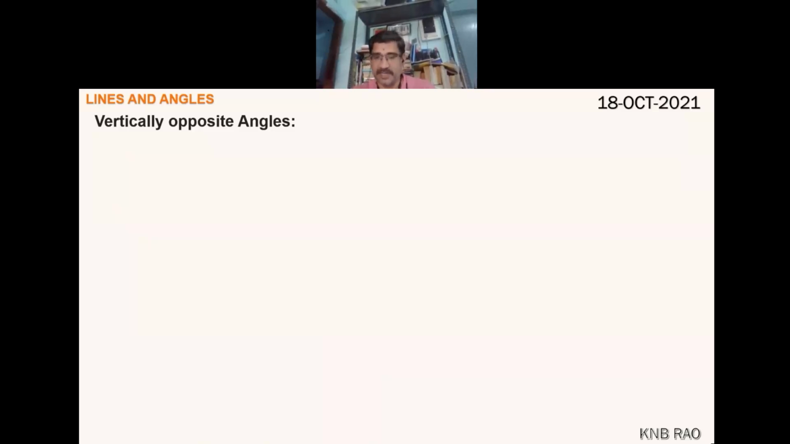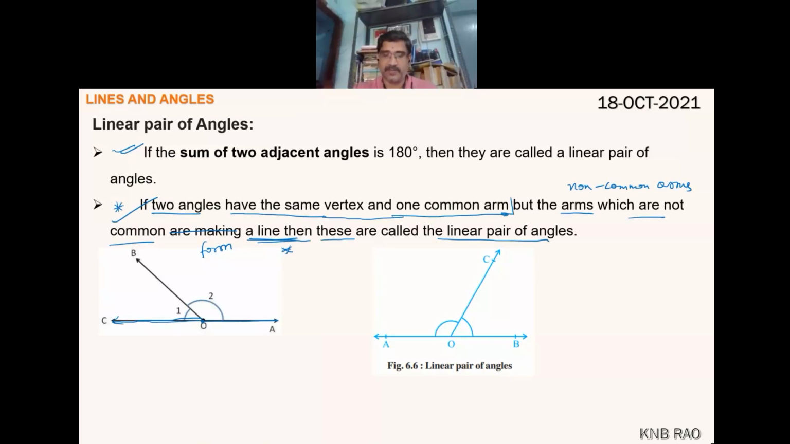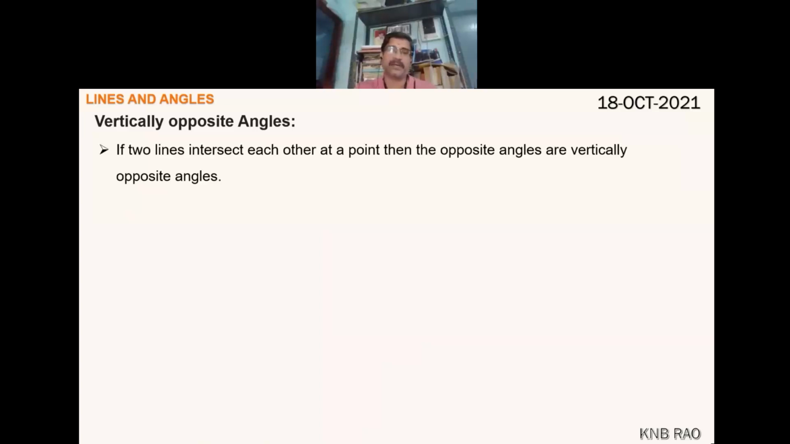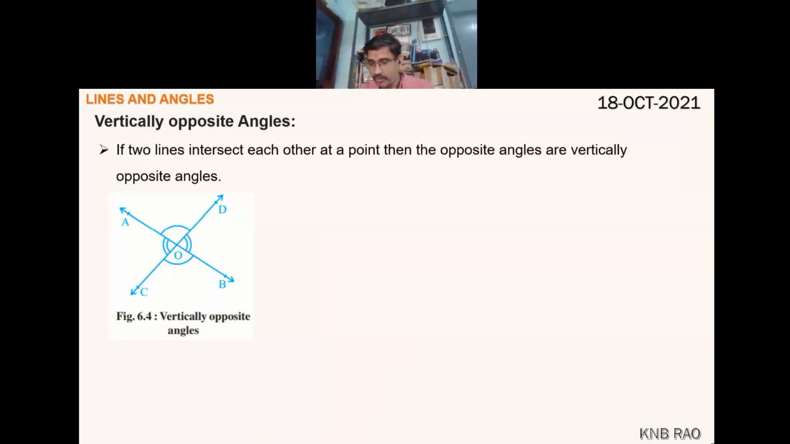Sir, two intersecting lines make vertically opposite angles, sir. Yes, a pair of intersecting lines form vertically opposite angles. If two lines intersect each other at a point, the point of intersection, the opposite angles are vertically opposite angles. That is a very good definition given in 6th standard. Pure definition, but I don't want to waste my time now.